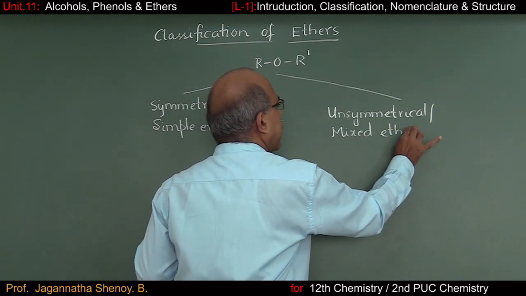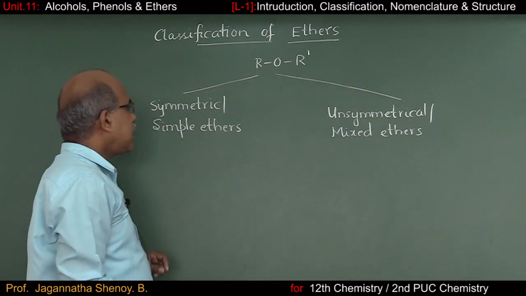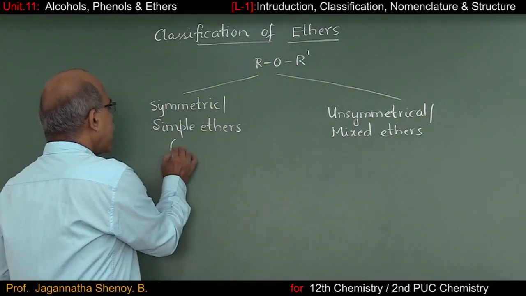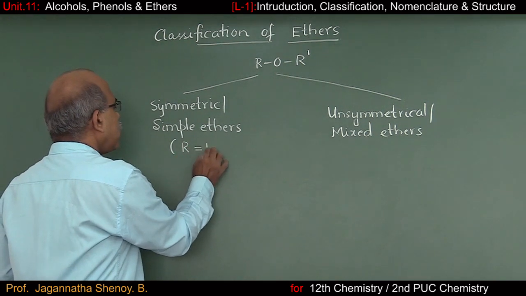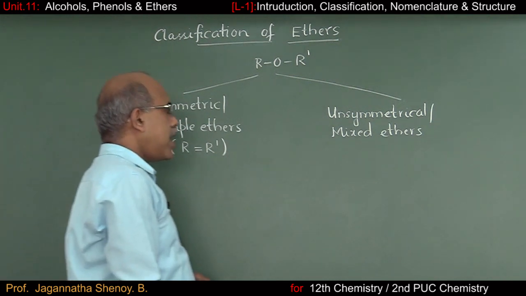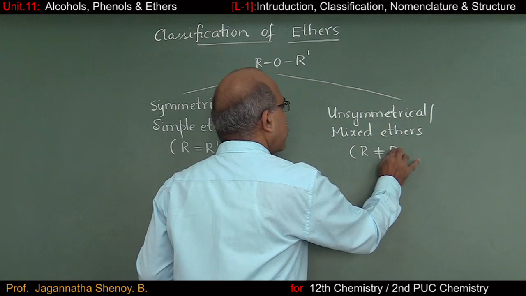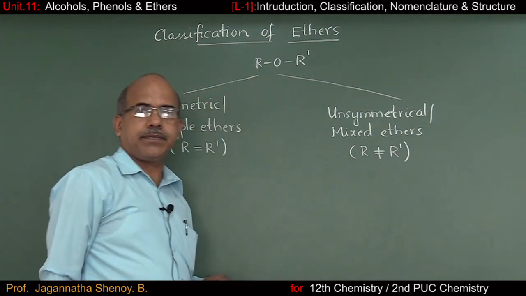So what is the difference between the two? In the case of symmetric ethers, the R group will be equal to the R dash group, whereas in the case of unsymmetrical ethers, R and R dash groups are different.